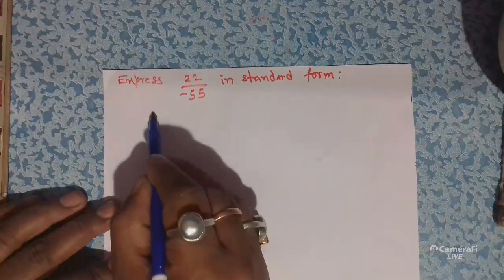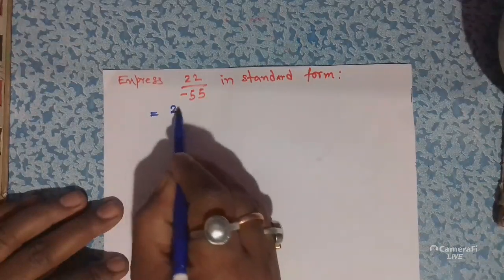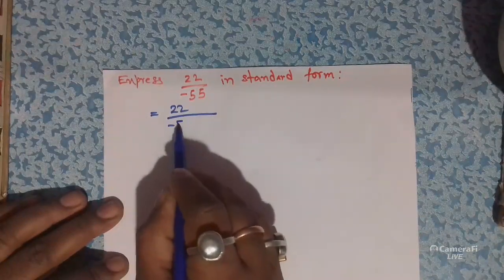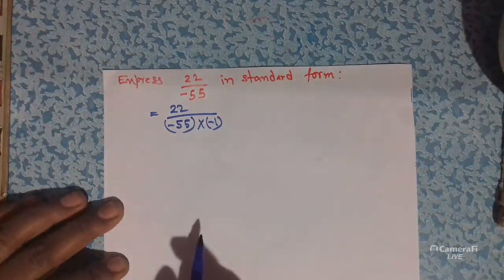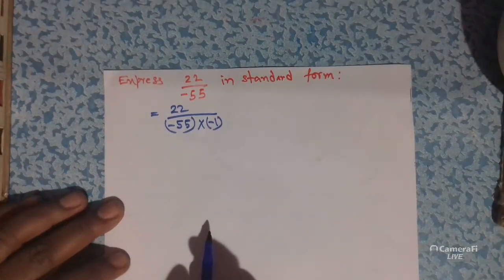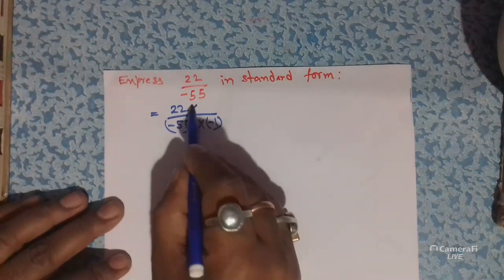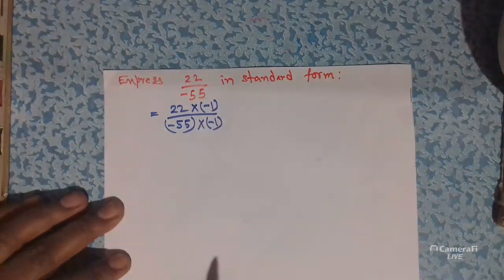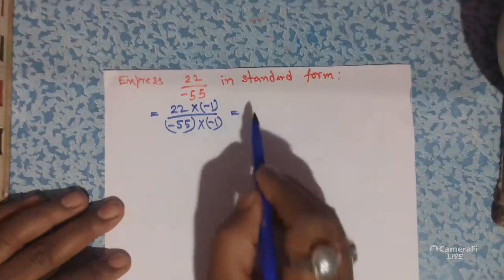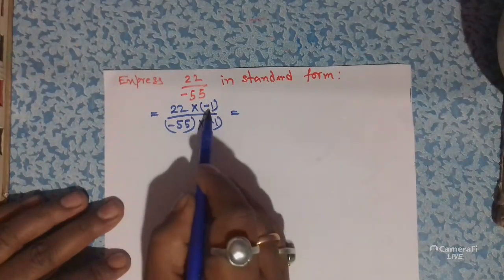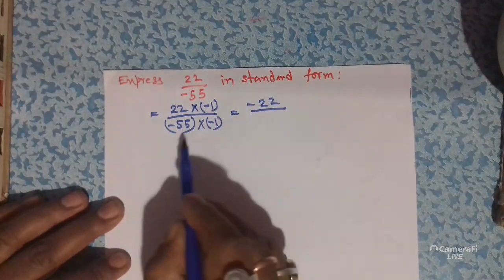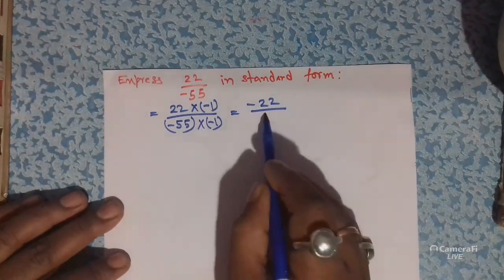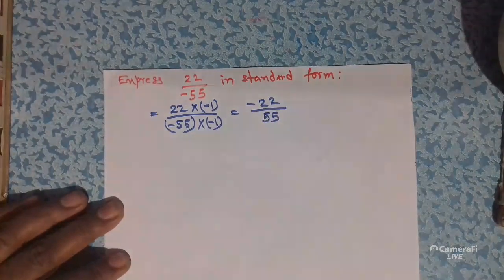So we have to multiply the denominator with minus 1, and then we also multiply the numerator with minus 1. Then 22 times minus 1 is minus 22, and minus 55 times minus 1 is 55.